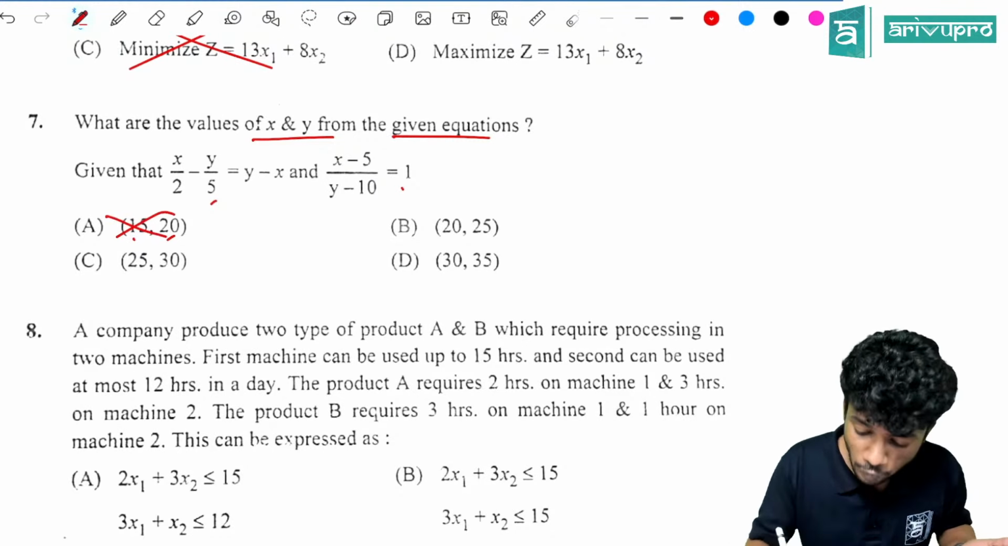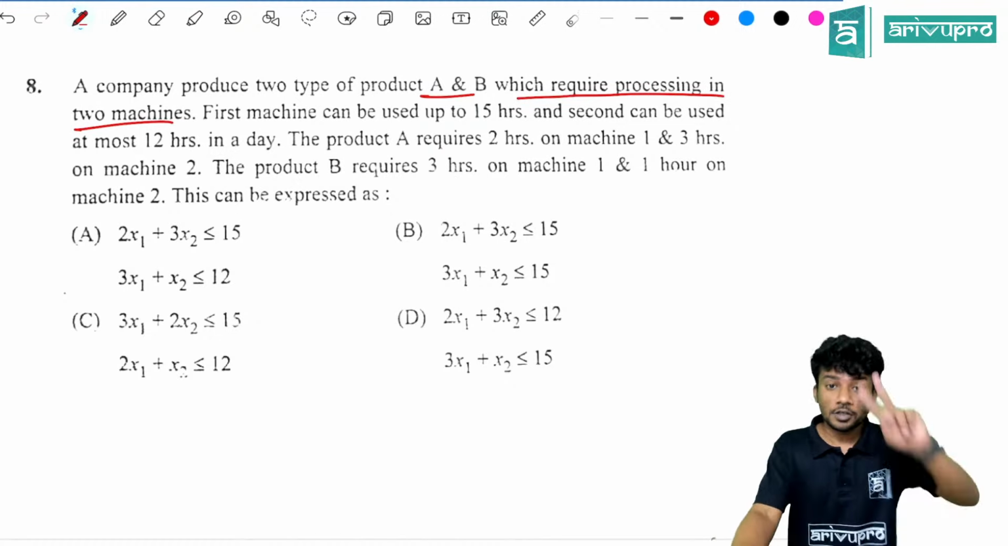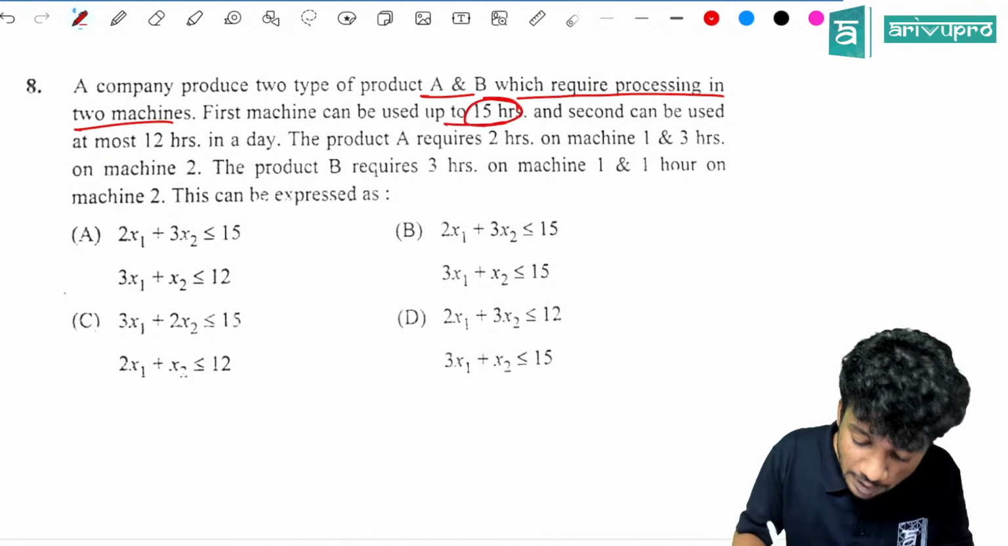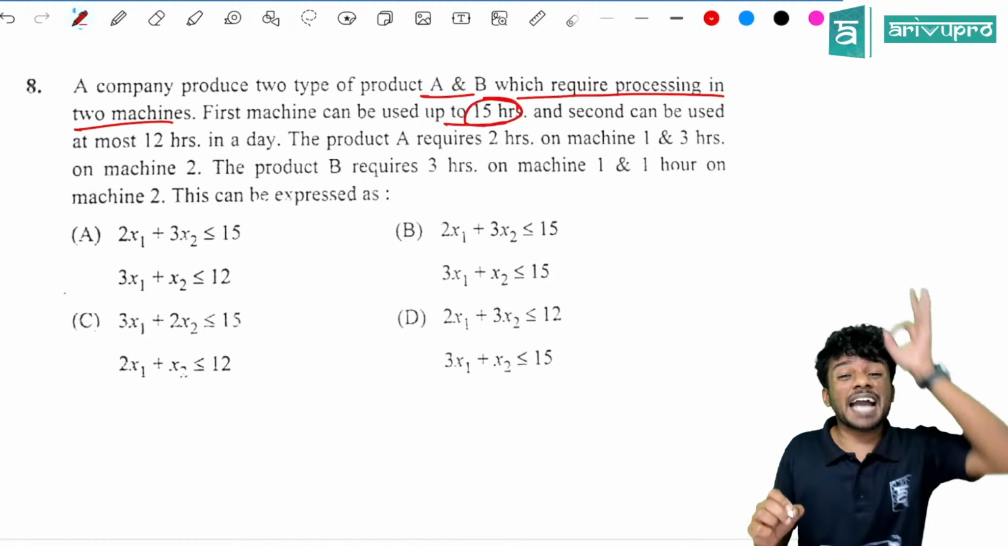A company produces two types of products, A and B, which require processing in two machines. Okay, two machines are required. The first machine can be used up to a maximum of 15 hours. If you look into it, every option has a maximum of 15 hours. And the second can be used at most for 12 hours. So the maximum is 12 hours.